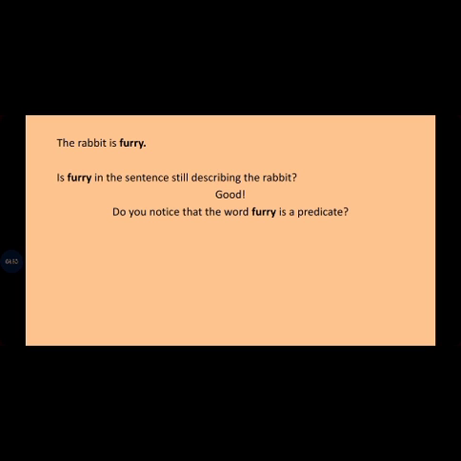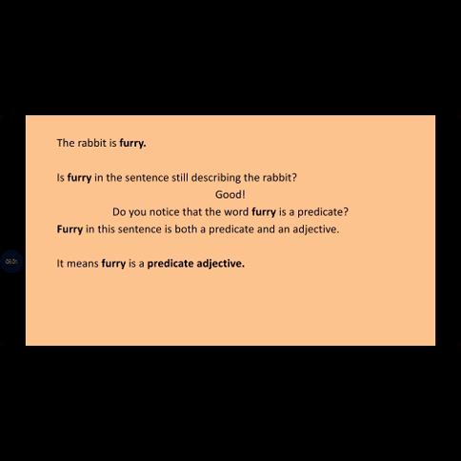Now, furry in this sentence is both a predicate and an adjective. What does that make it? That means furry is a predicate adjective. Furry is a predicate adjective. Predicate adjectives are found in the predicate of a sentence, but they describe the subject.